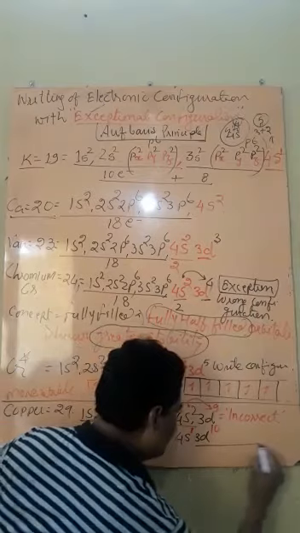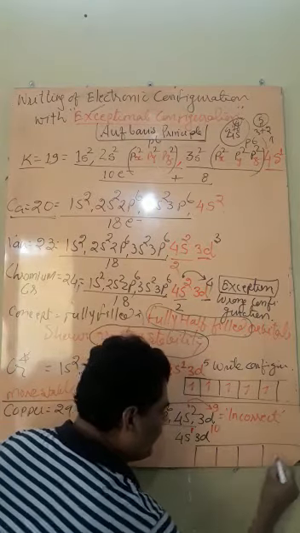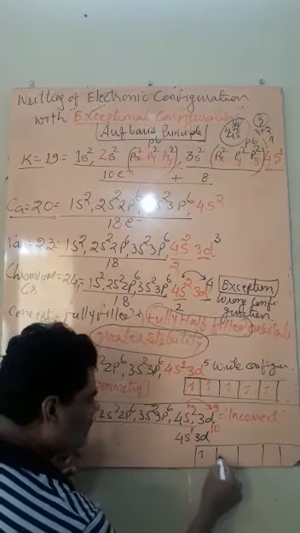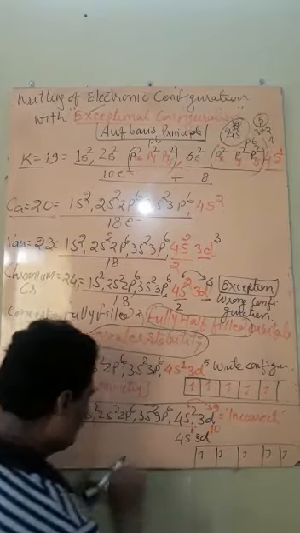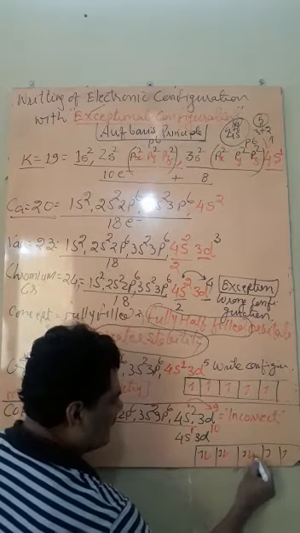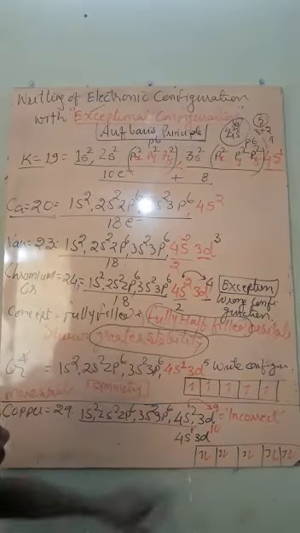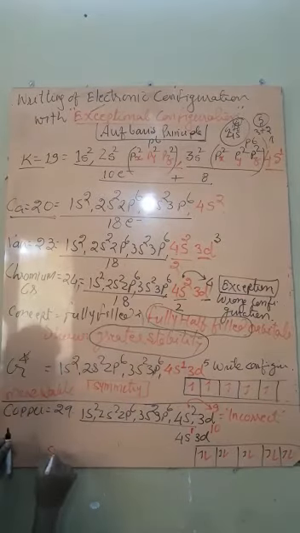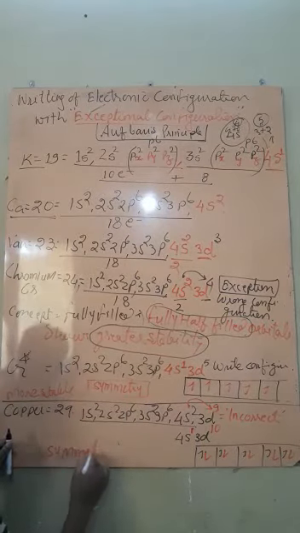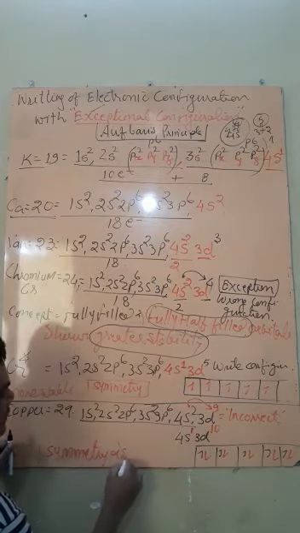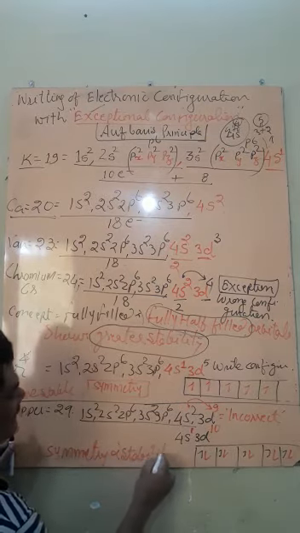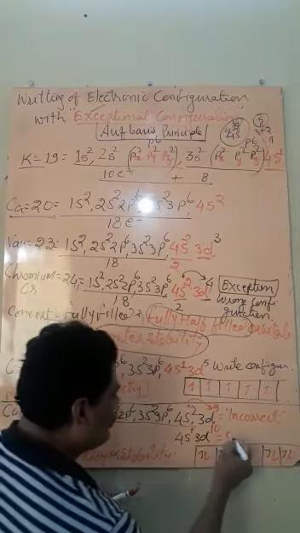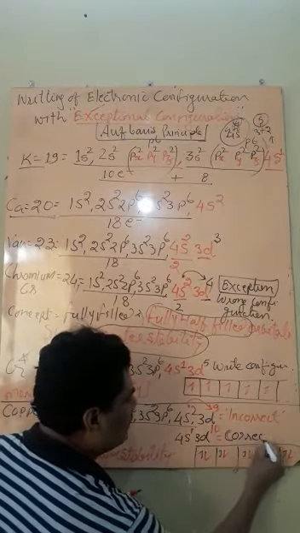Now, if we write 3d10, then what will happen? You know that d has how many orbitals? 5 orbitals. And in each orbital, we have to fill electrons, 10 in total. So this is first, second, third, fourth, fifth. This one is 6th, 7th, 8th, 9th and 10th according to the above. So now each orbital is fully filled. Fully filled has what? Symmetry. The fully filled orbitals have symmetry, and symmetry is directly proportional to stability. Since this configuration is more stable, this is called the correct configuration. So students, you have to follow it in that form.